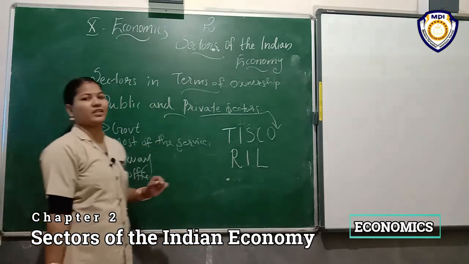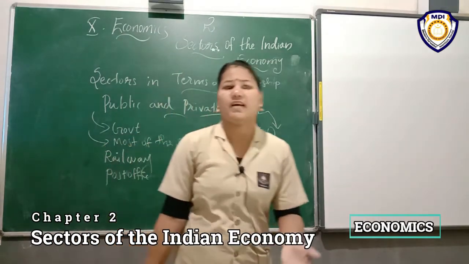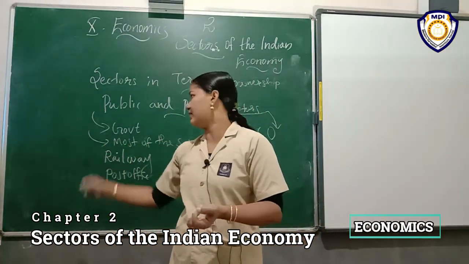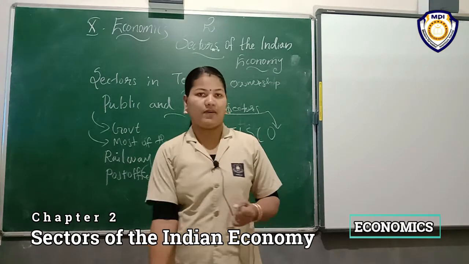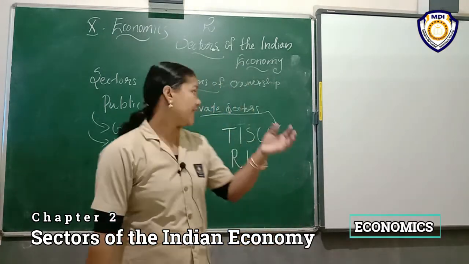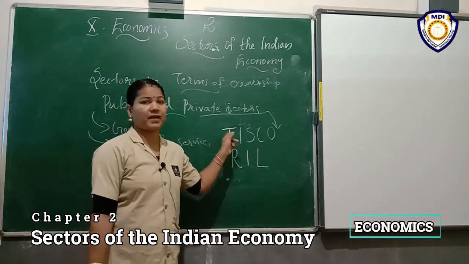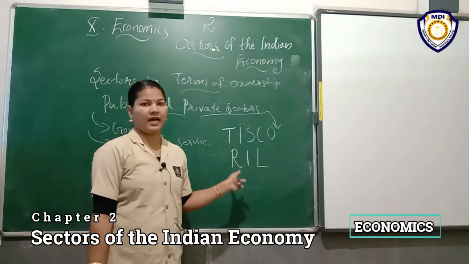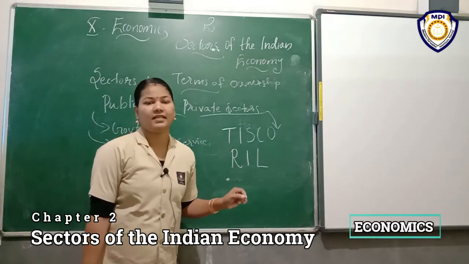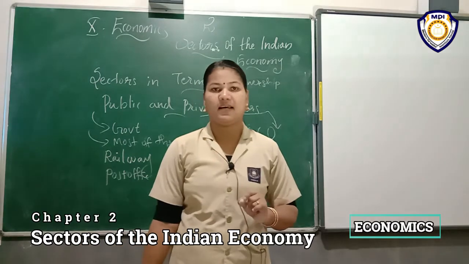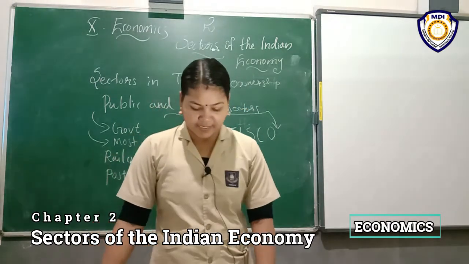Okay, maybe you expect this type of example. Can you give one example of the private sector? Here is the railway, the post office. Another example of the private sector: TISCO, RIL.